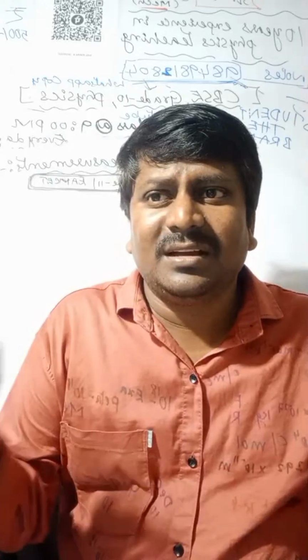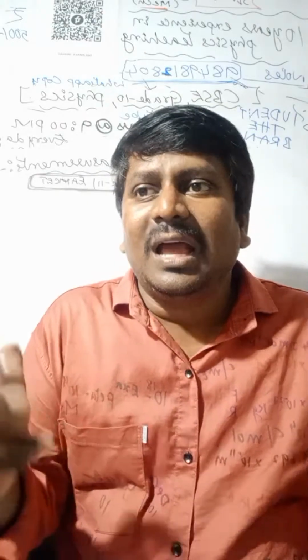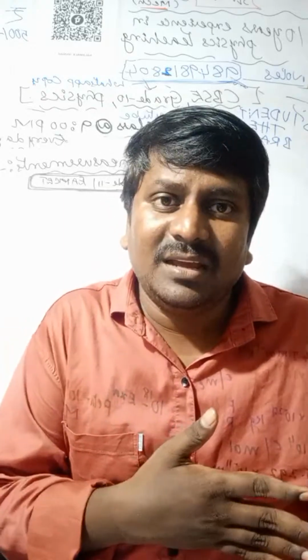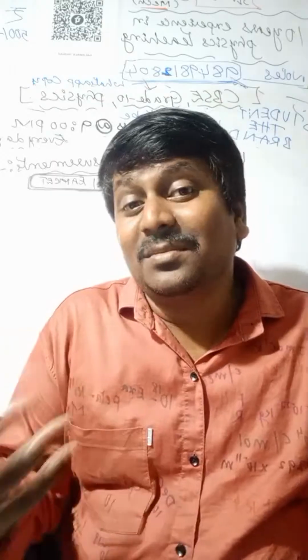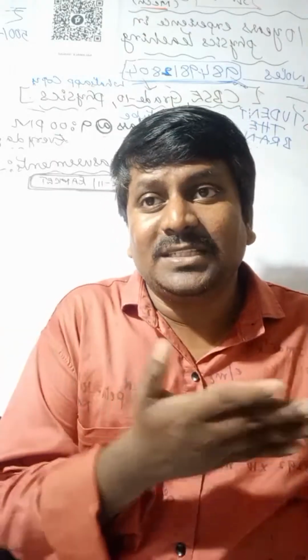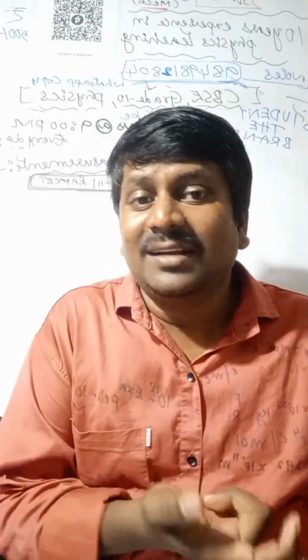Normally, how to find out the true value? If I want to measure one physical quantity, I measure it n number of times: a1 plus a2 plus a3 and so on up to an. So how to get the true value? The arithmetic mean of all the measurements. So AM equals a1 plus a2 plus a3 and so on up to an, divided by n. Then that is called the true value.